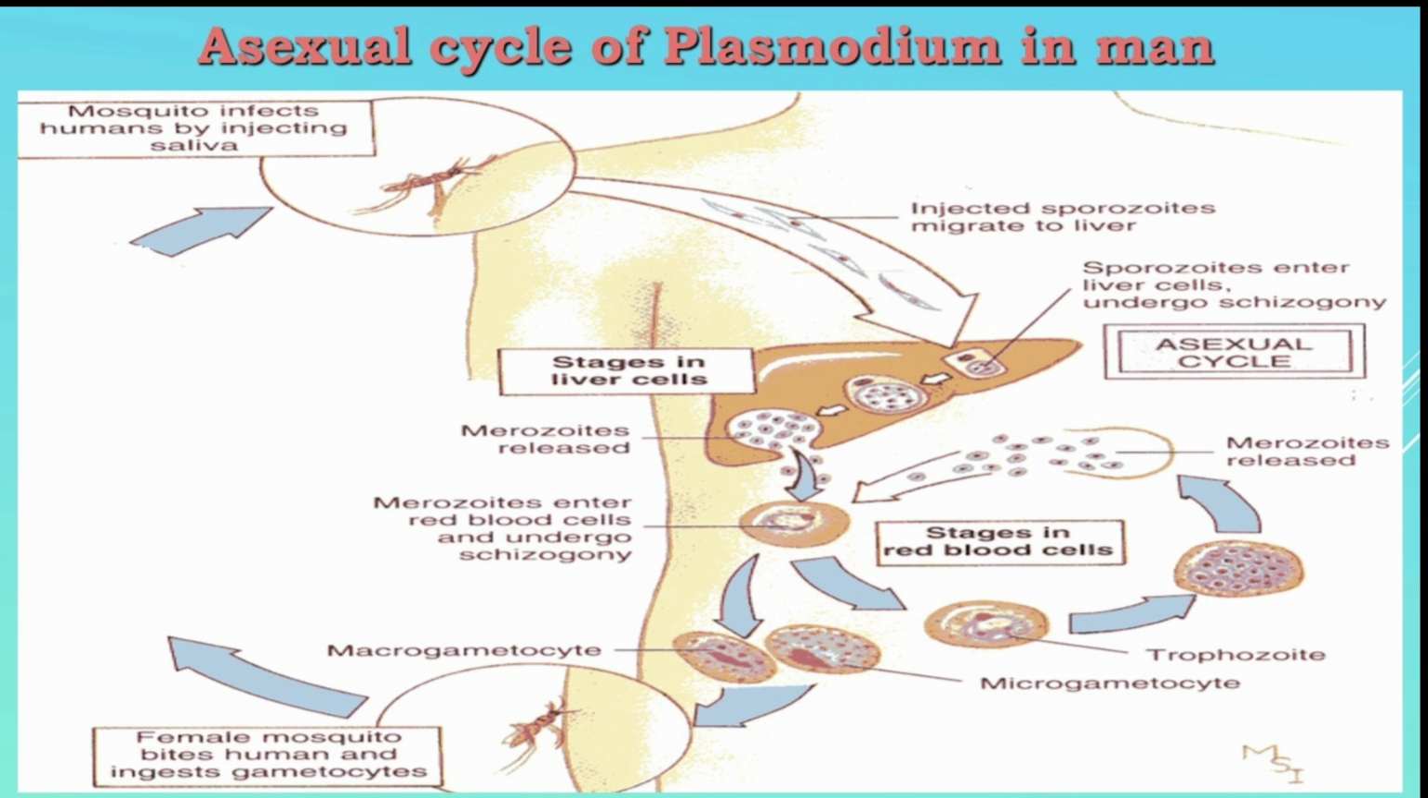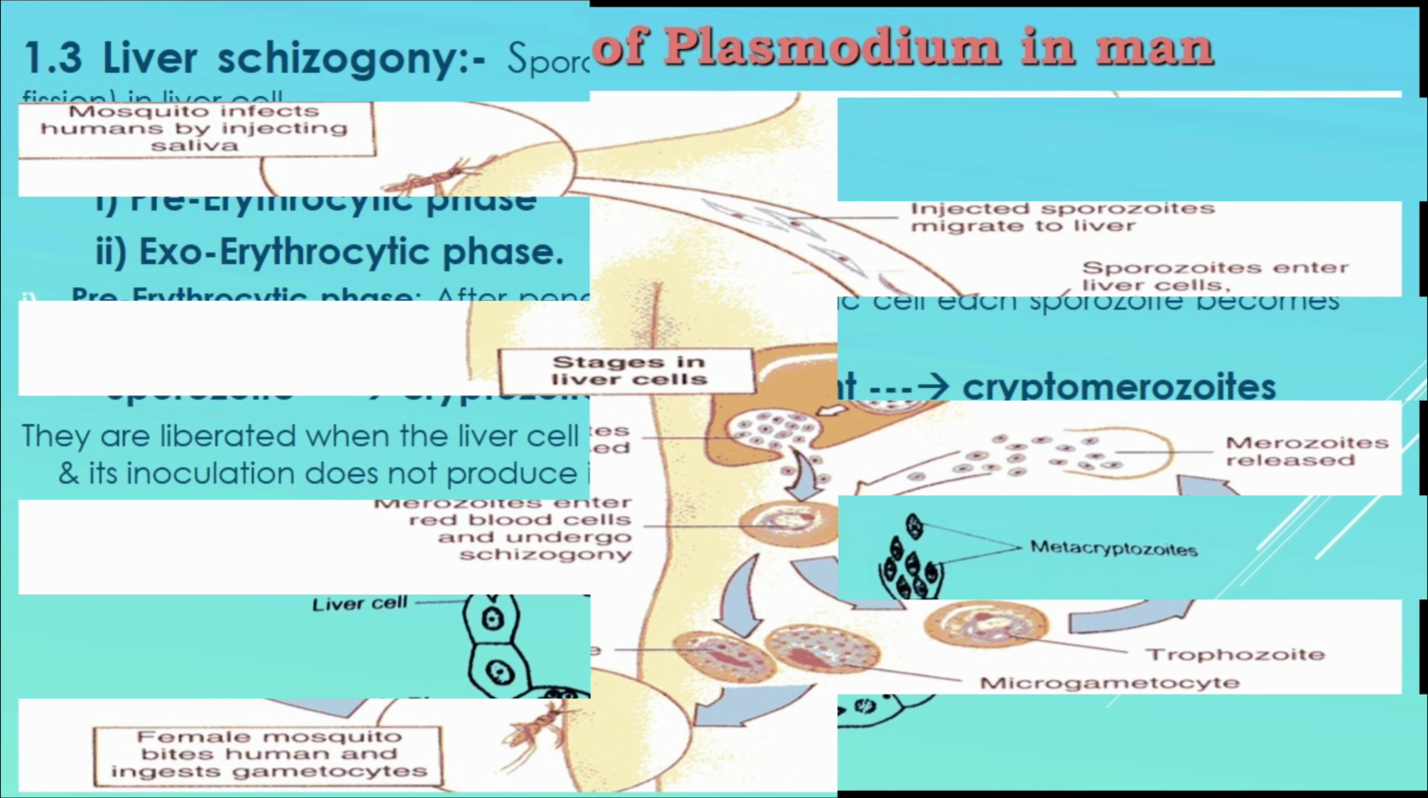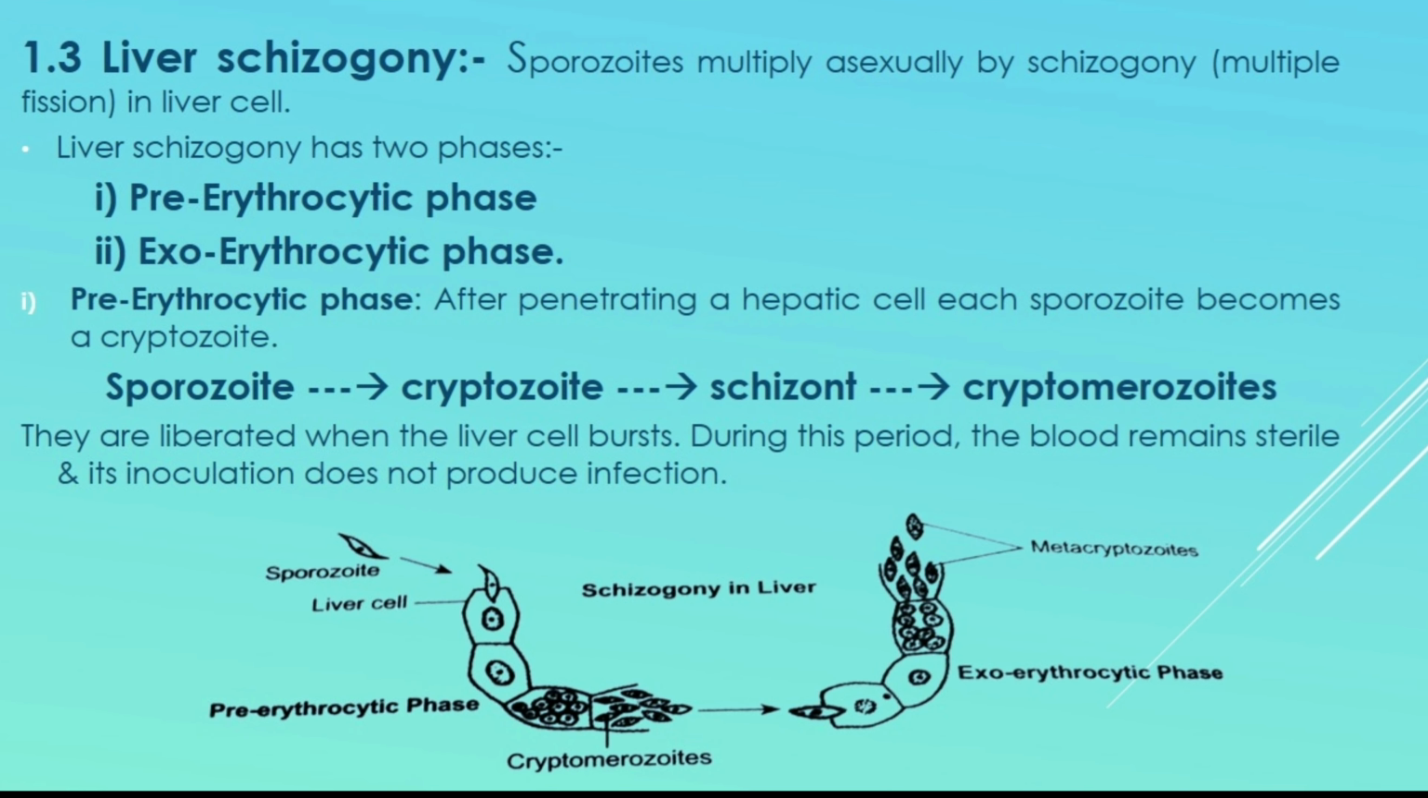Liver schizogony is so called because it occurs in the liver of human being. Liver schizogony is again divided into two steps. The first is pre-erythrocytic phase and the second is known as exoerythrocytic phase.